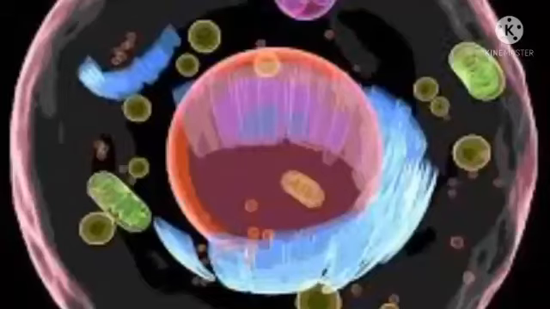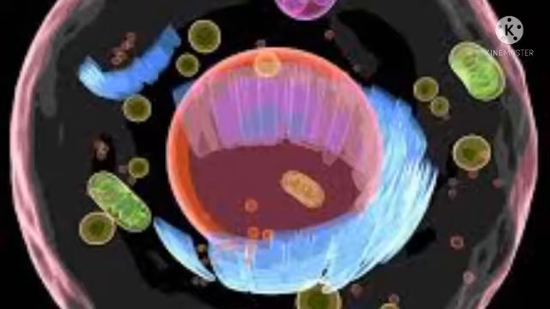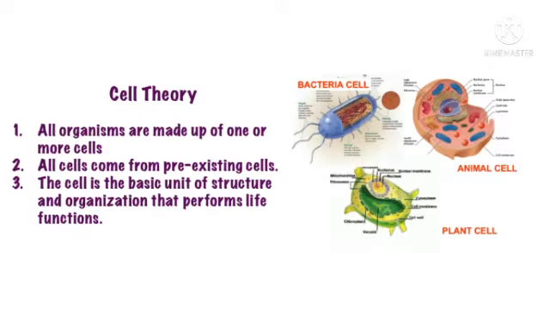Let us first learn more about cell. Cell theory. To know more about cell, few scientists sum up their views about cell as a cell theory. It was given by Schleiden and Schwann. According to this theory, cell is the structural unit of life. Cell is a functional unit of life. All cells arise from pre-existing cells. Every organism starts life as a single cell. This was given by R. Virchow.